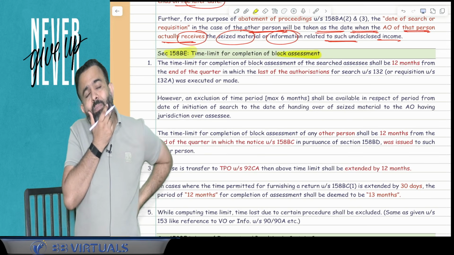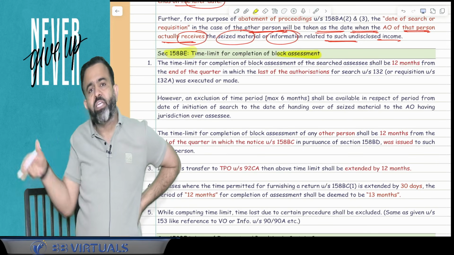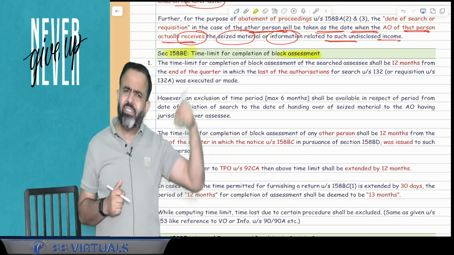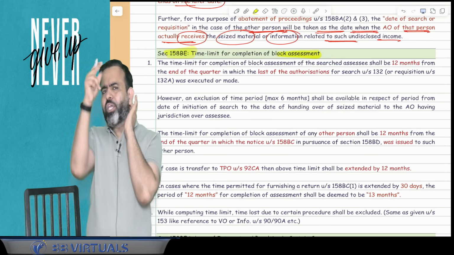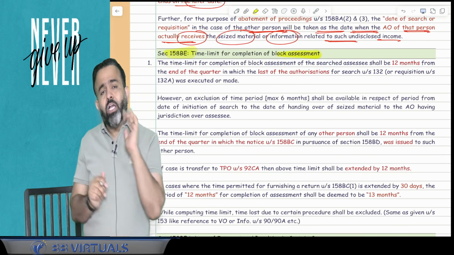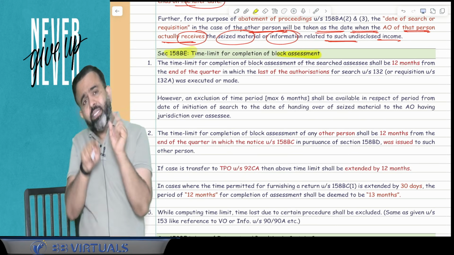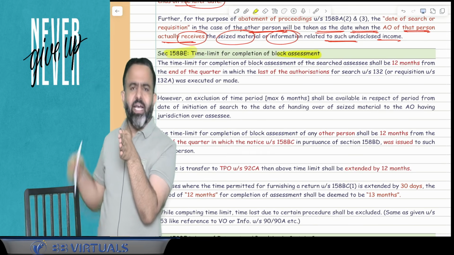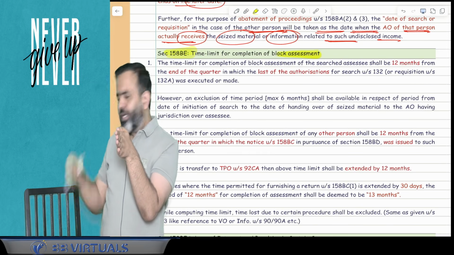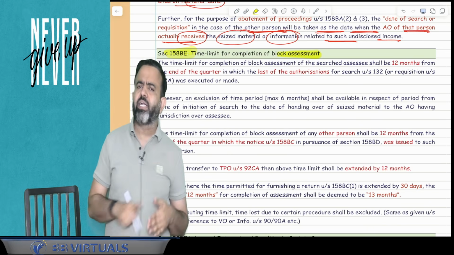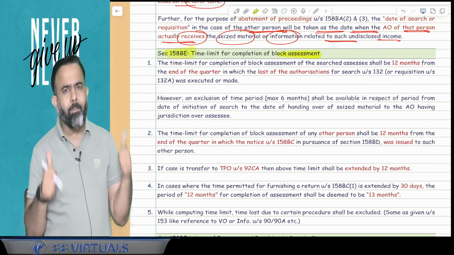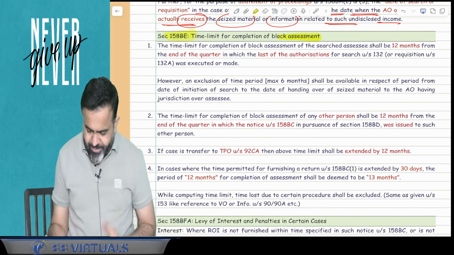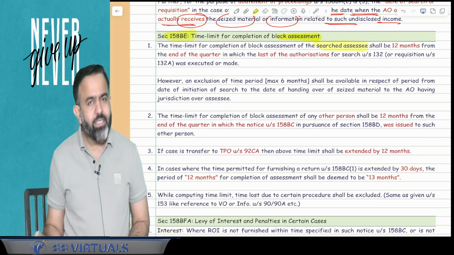Guys, but sir, you know that we mentioned that on the date of search, when any assessment is pending, that is going to be abated. So the search started in the case of Rajnikant, but here the Dhanush AO received the information, document or asset. So on the date when the Dhanush AO received the information or document or asset, whatever assessment is pending of the last 6 years, the block period will be the same as Rajnikant. So in the case of Dhanush, whatever assessment is pending on that date, that assessment is going to be abated.